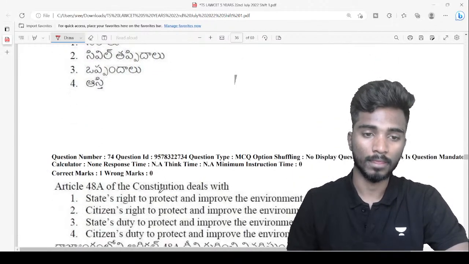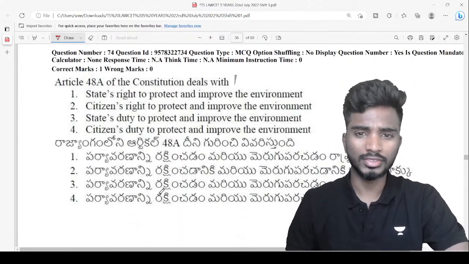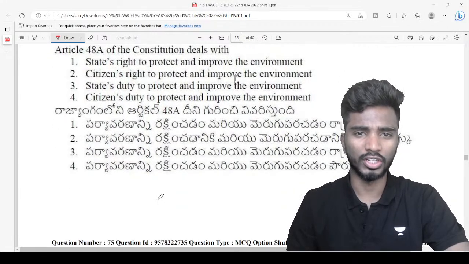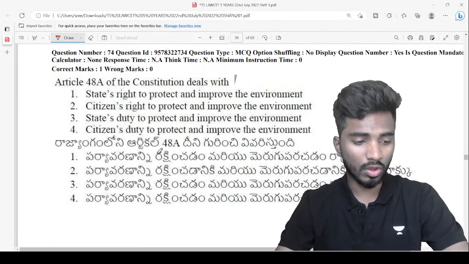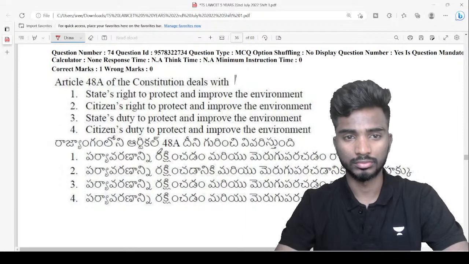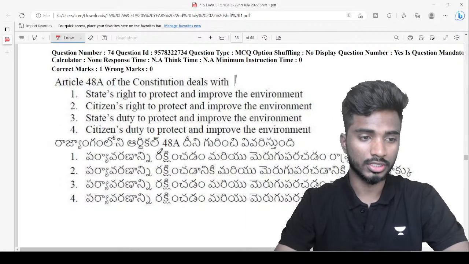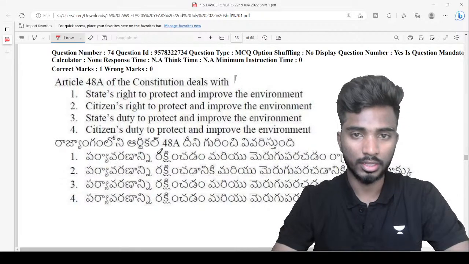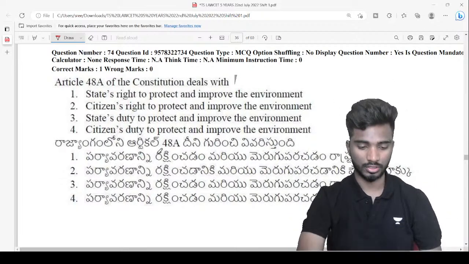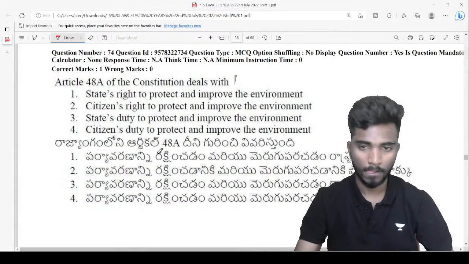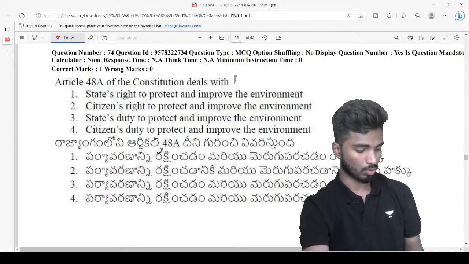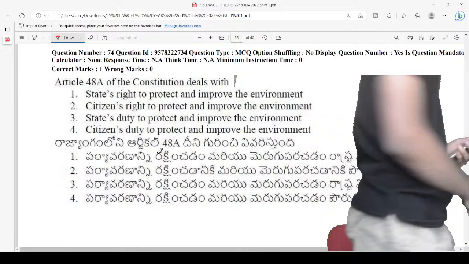Next. I think we discussed this yesterday, right? Like 48A. 48A of the Constitution deals with. Just give me a minute, guys. I'll just drink some water and come. I think the light doesn't go over. I'll be back in a while, okay?